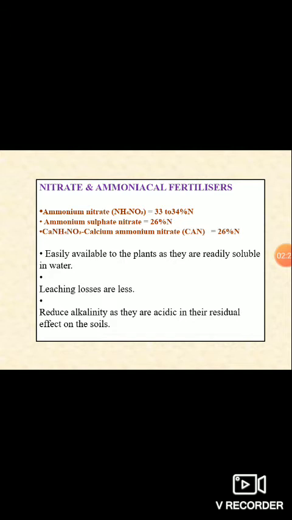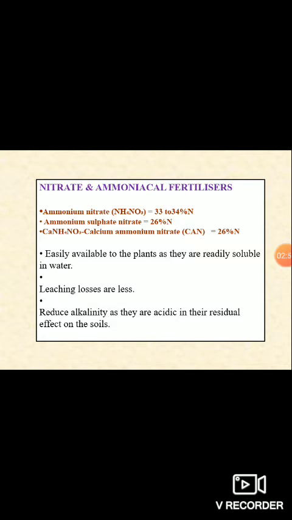Then the third classification is the nitrate ammoniacal fertilizer. It contains both nitrate and ammoniacal groups. It is classified into 3 groups: ammonium nitrate, ammonium sulfate nitrate and CAN. CAN is calcium ammonium nitrate. The chemical formula of ammonium nitrate is NH4NO3. It contains 33 to 34% of N. Ammonium sulfate nitrate contains 26% of N. CAN also contains 26% of N.